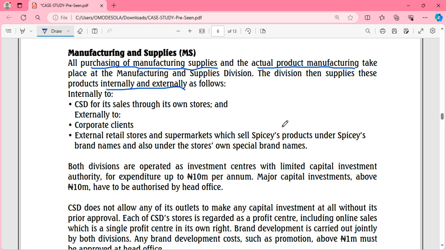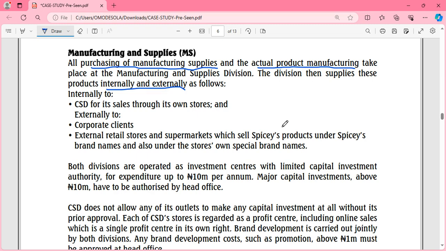Let's imagine cakes. When the manufacturing and supplies division produces the cakes, they will supply some to the customer sales and distribution department, and then they will supply some externally. So then we have internal sales and external sales. This is also indicating something to us, but we'll discuss that further in the class.